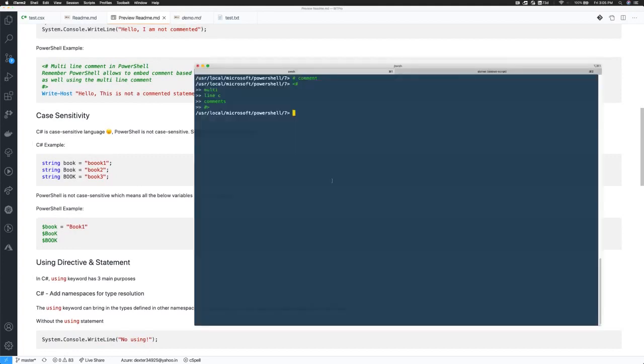So let's move on to case sensitivity. As a PowerShell user, many of us already know there's no case sensitivity in PowerShell, which works either in favor or sometimes against us. What I mean by that is, if I declare a variable called book and call it learn PowerShell and C#, or anything, PowerShell to C# in that. And if I say capital B, it's actually the same variable, right? It's referencing the same variable. It's not case sensitive. Similarly, anything which you can execute, it doesn't matter.